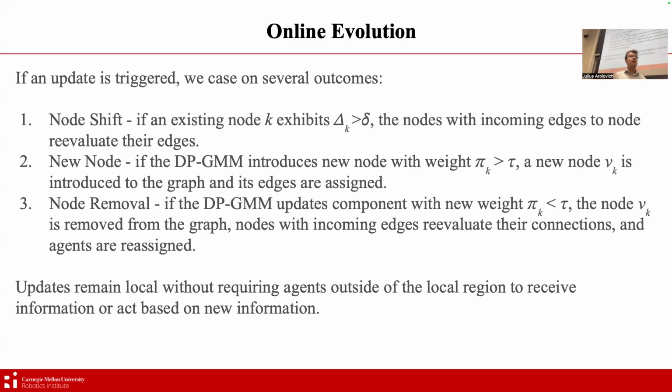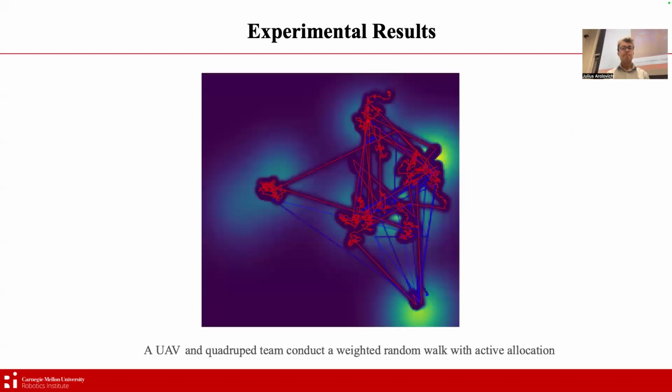We don't require agents in a completely different region to respond to these local updates within the high-level graph. They don't even need to know about it. And so this, again, goes towards the scalability of the method towards varying sizes of distributions or environments that you're operating in.